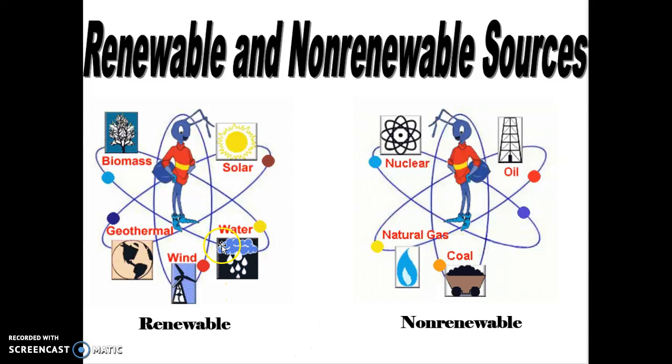So in recent years, they've turned to renewable energy sources. You have solar powered, water, hydroelectric, wind, geothermal, and biomass. These are a lot better for the environment. These are plentiful. We have a lot of different types of energy that we can use with these, and so that's what we're really leaning towards now in terms of energy and to power our different homes and businesses and cars.